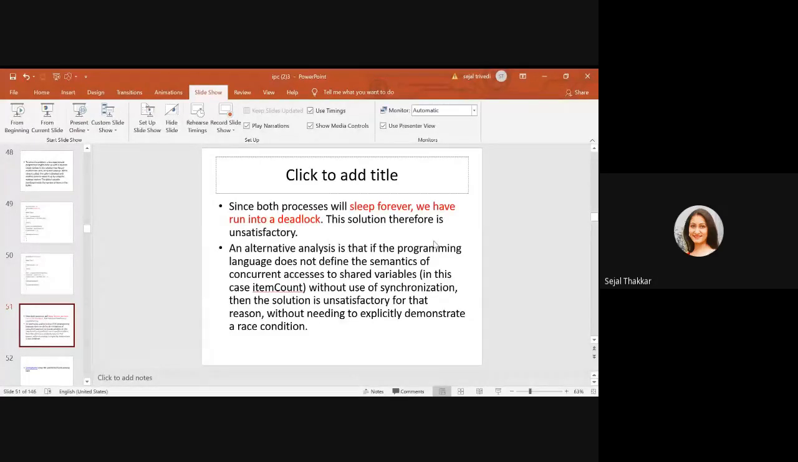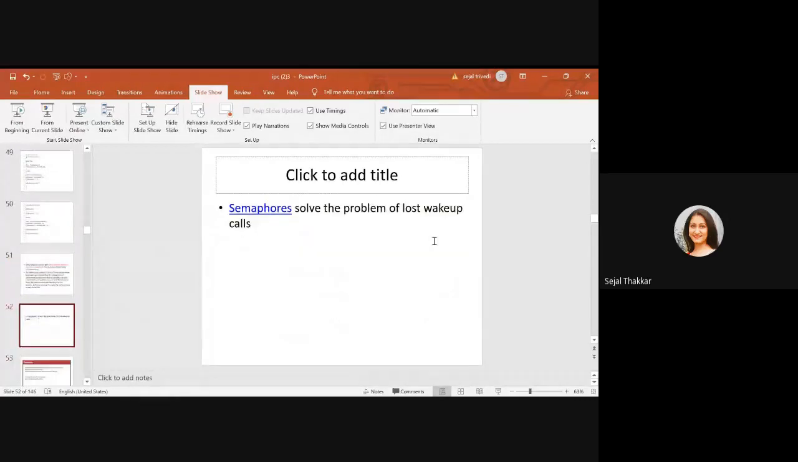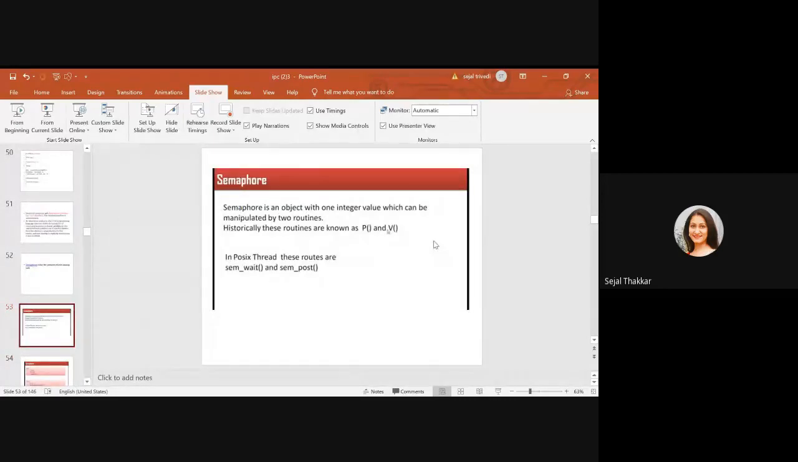An alternative analysis is that if the programming language does not define the semantics of concurrent access to the shared variable, in this case item count, without use of synchronization, the solution is unsatisfactory for that reason, without needing to explicitly demonstrate the race condition. Semaphores solve the problem of lost wake-up calls. This is the problem because both the parties are waiting for each other to send the wake-up call. Both are sleeping, and a condition of deadlock occurs.